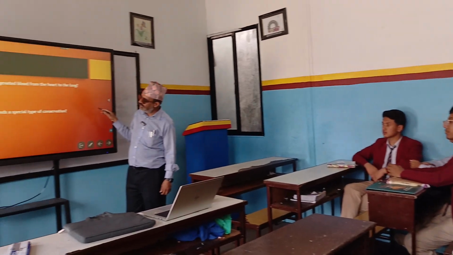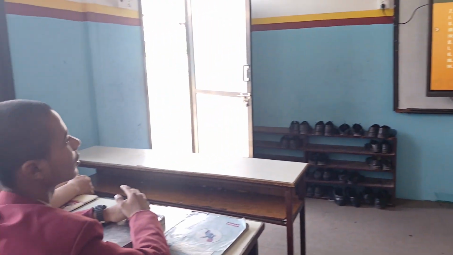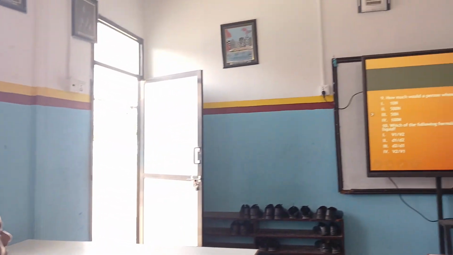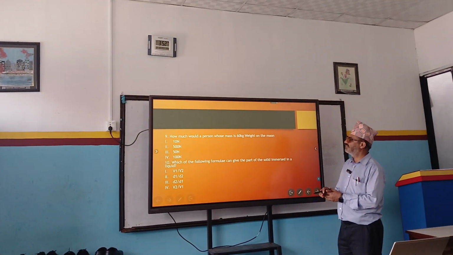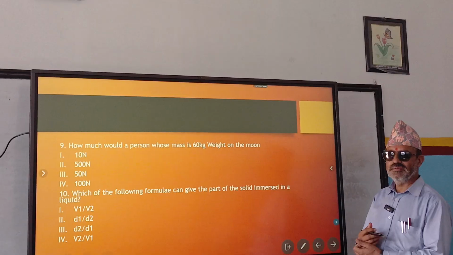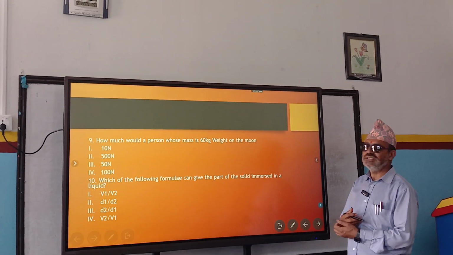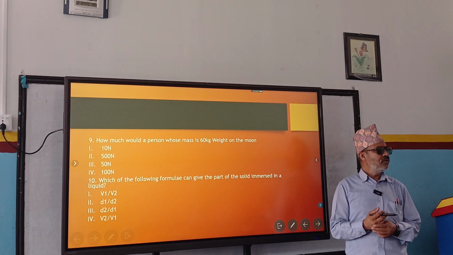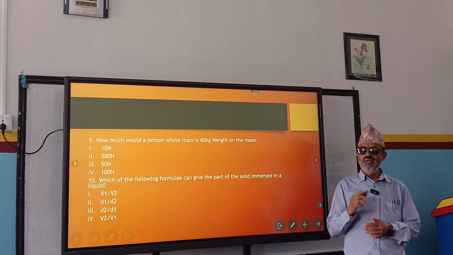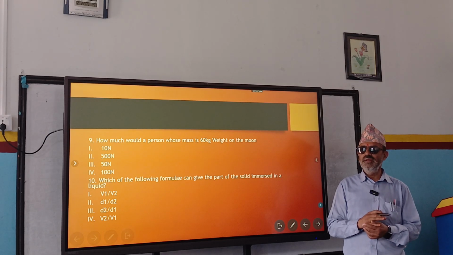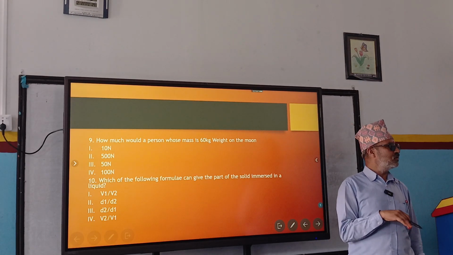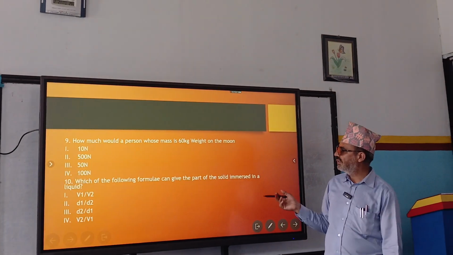Which of the following animal needs a special type of conservation? Magar gohi. How much would a person whose mass is 60 kg weigh on the moon? 100 Newton. Is it? Because mass is 60 kg. Weight means mass multiplied by acceleration due to gravity. What is the acceleration due to gravity on moon? 1.67. So 1.67 multiplied by 60 is how much? 100 Newton, right? Number 10.